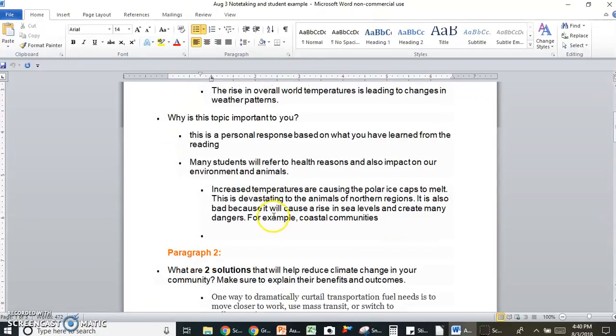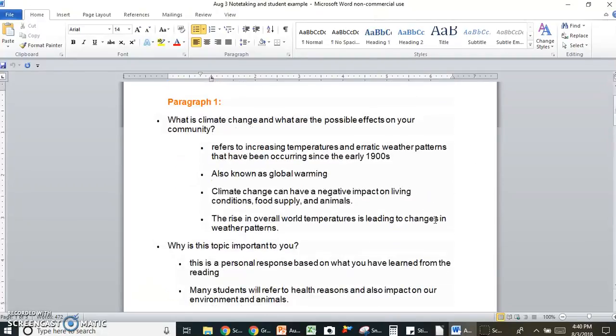So, for instance, increased temperatures are causing the polar ice caps to melt. This is devastating to the animals of northern regions. It's also bad because it will cause a rise in sea levels and create many dangers, for example for coastal communities. All right, so that is why the topic is important to me. And it also refers to what is climate change and what are the possible effects on your community.